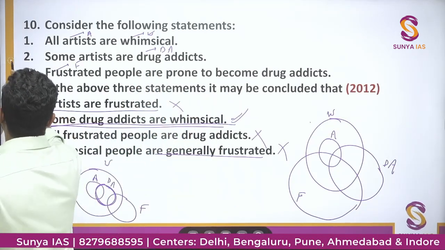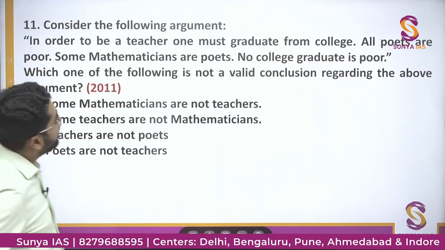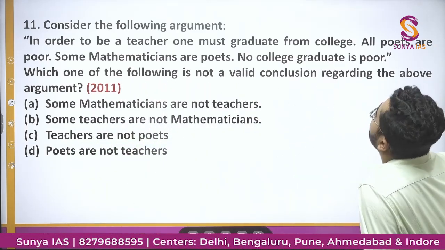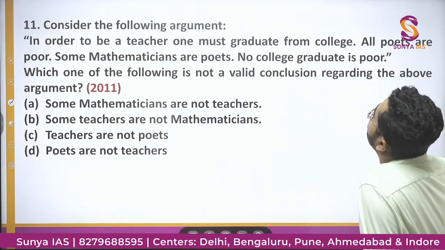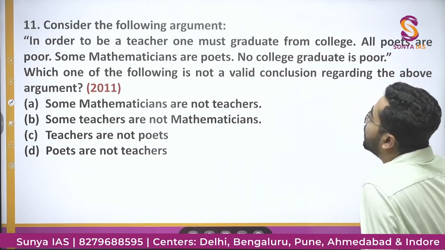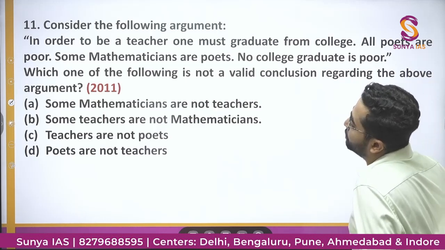Now we go to the next. That is question number 11. This was asked in the year 2011. And now we see what is this question. In order to be a teacher, one must graduate from college. All poets are poor. Some mathematicians are poets. No college graduate is poor. Which one of the following is not a valid conclusion regarding the above argument?